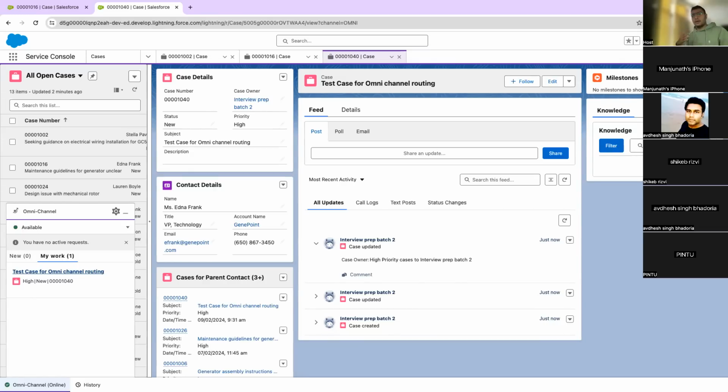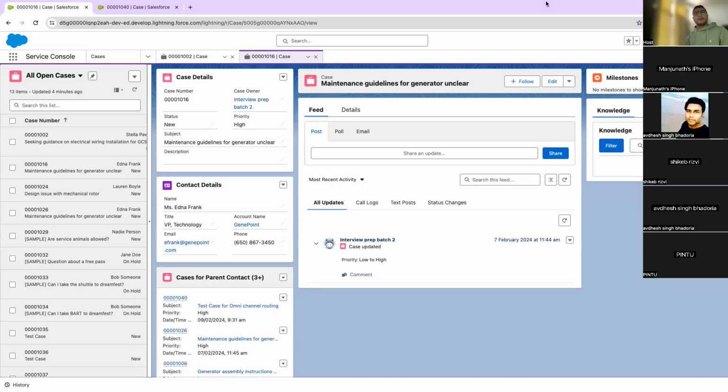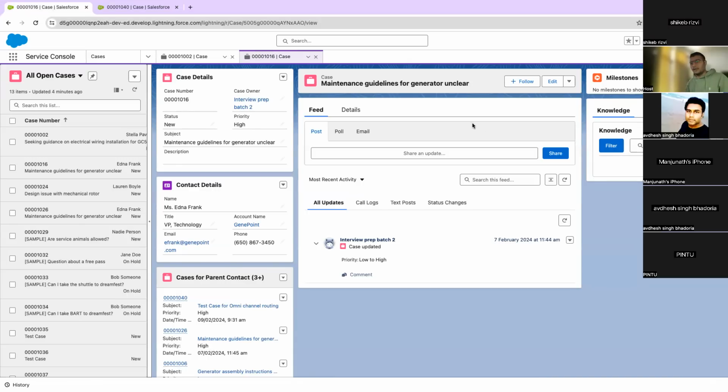Okay, so let's revise what we did. We enabled the omni channel. Then we created a service channel. We created a routing configuration. Then we created the presence status, and then we associated those presence statuses with the user. Okay, and then we added omni-channel on the visit and tested it. Okay, this is the process, and we did it a bit fast, but yeah, let's take questions on this now.